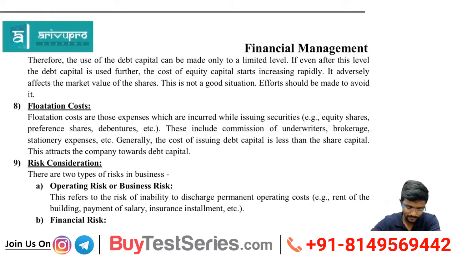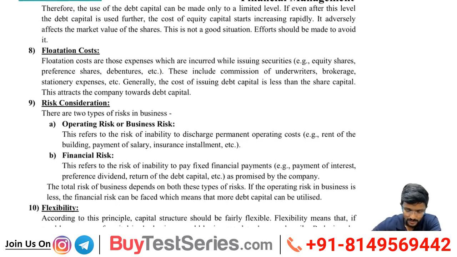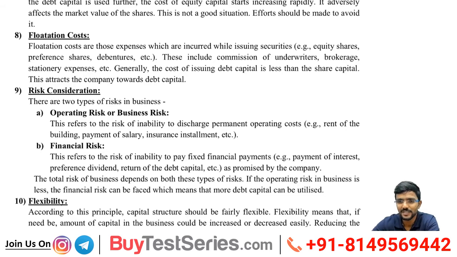Risk consideration. We have already discussed it. The presence of debt in the capital structure will always be risky for the company. What is that risk called? Financial risk. The presence of debt in the capital structure is called financial risk.